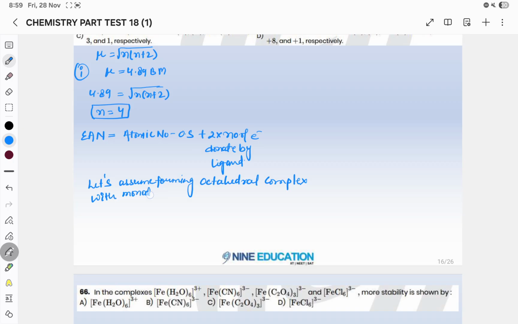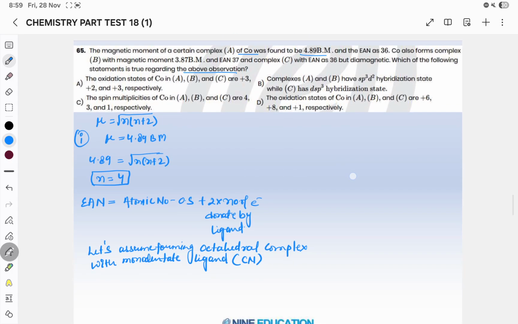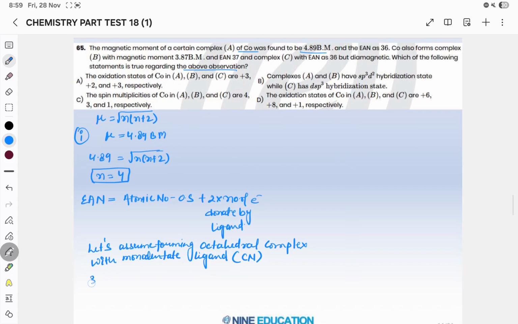For each case we are assuming that cyanide is our ligand, so it is monodentate and will give 1 electron. In the first case EAN is given as 36. So 36 equals the atomic number of cobalt, which is 27, minus x.